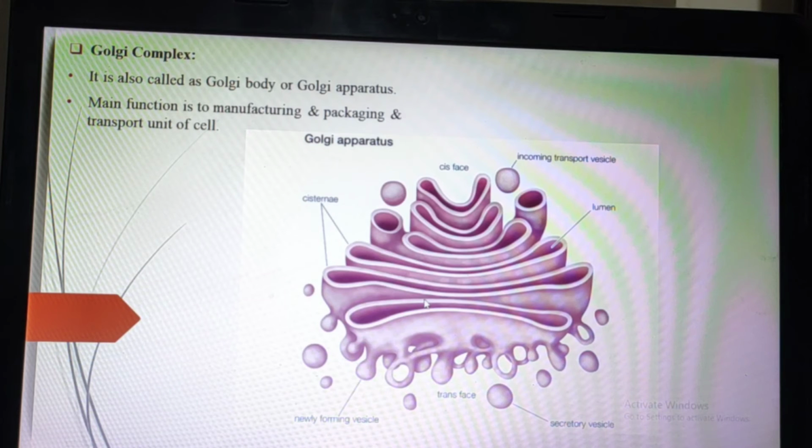It is very simple. If you have any business, first what do we do? We first manufacture. What is manufacturing? We create that particular product, after that we package it, and after that we need transport to another area or another shop or a customer. Like that, the Golgi complex has the function that it manufactures, packages and transports units of a cell. That means in the Golgi apparatus all these functions are performed.